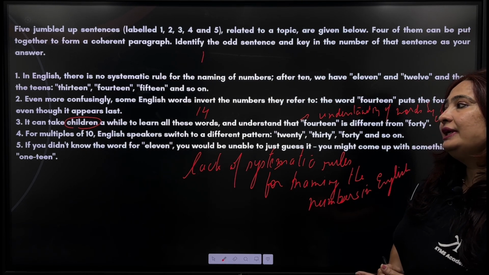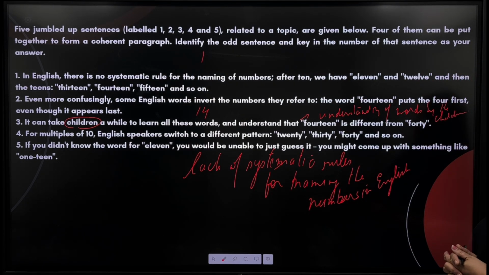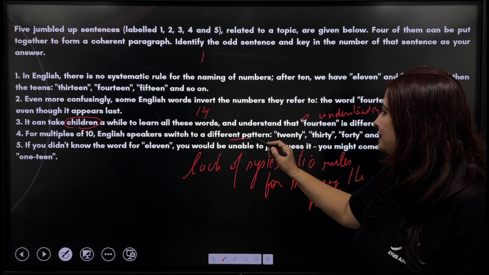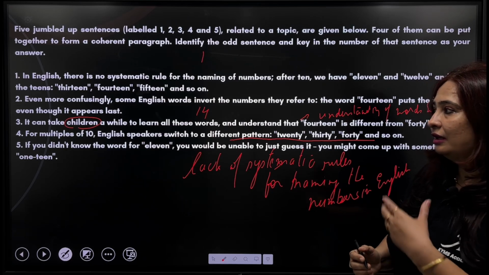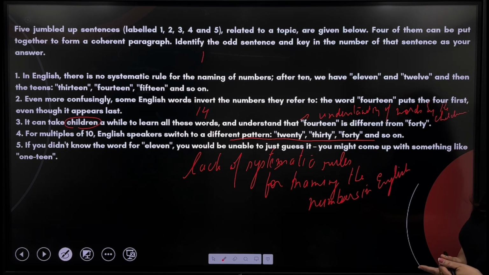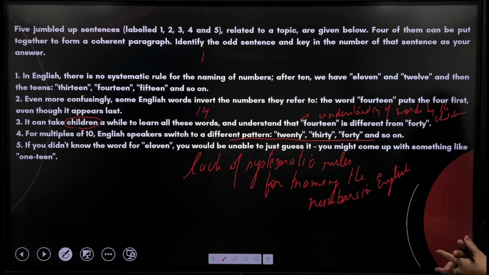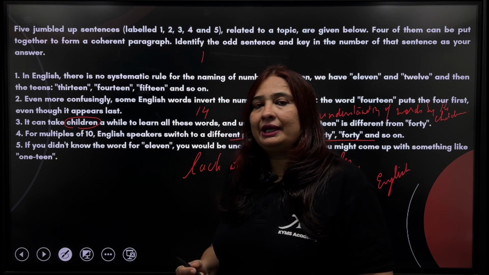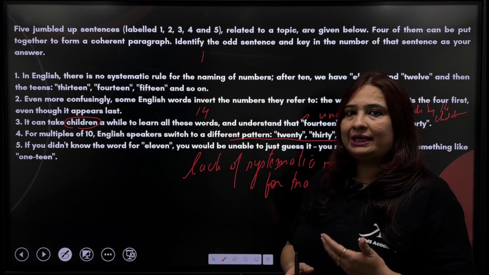For multiples of 10, English speakers switch to a different pattern: 20, 30, 40, and so on. So again here the pattern is getting changed when we talk about the multiples of 10. If you didn't know the word for 11, you would be able to just guess it. You might come up with something like 110. So basically, when we are saying 13, then why is it not 110? Then why is it 11?